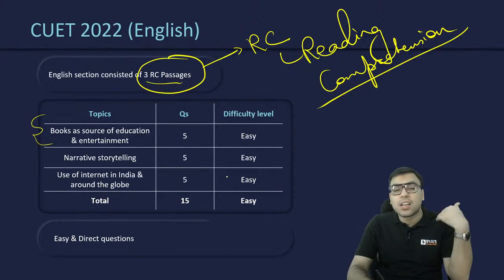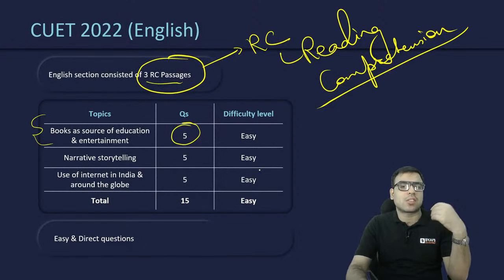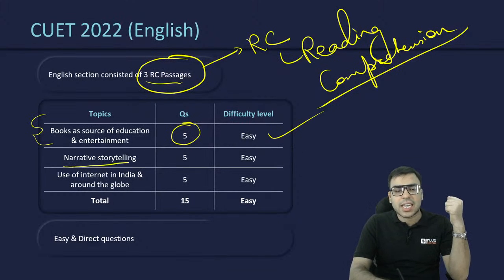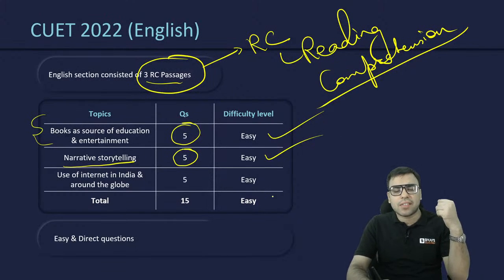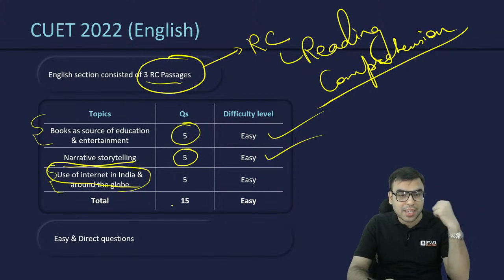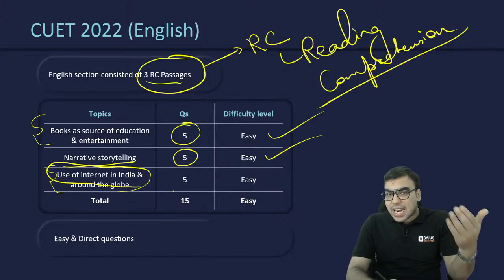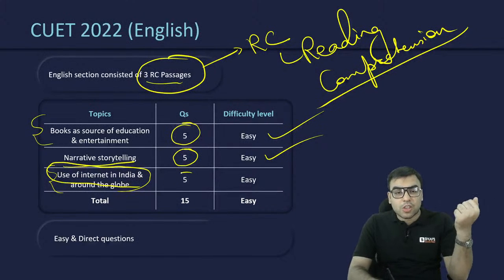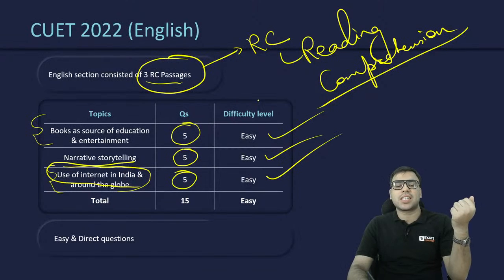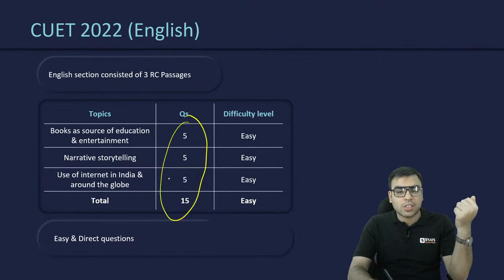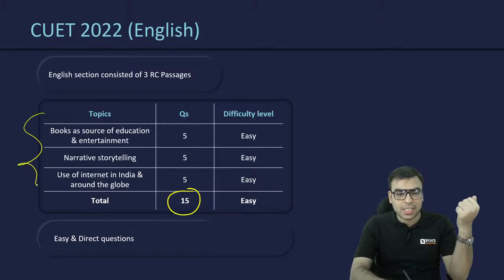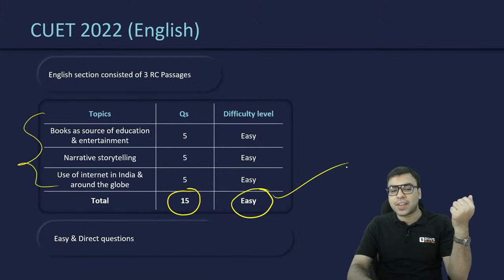You are supposed to read the passage, and there were 5 questions on it. Overall it was easy. The second was narrative storytelling, with 5 questions, and the difficulty level was easy. Similarly, the third was use of the internet in India and around the globe. Nowadays this is becoming a very important topic because we are witnessing the rise of the internet in the entire world. 5 questions were there, and the difficulty level was easy. So there were 15 questions among these 3 topics, all easy.